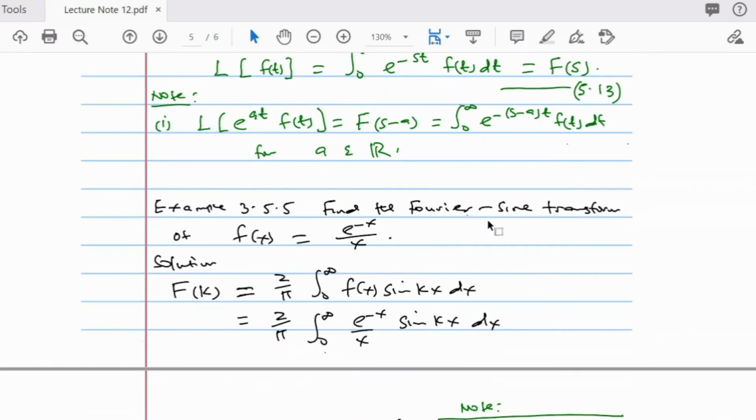Okay, let's look at this example. Find the Fourier sine transform of f of x, which is equal to e to the power minus x over x.